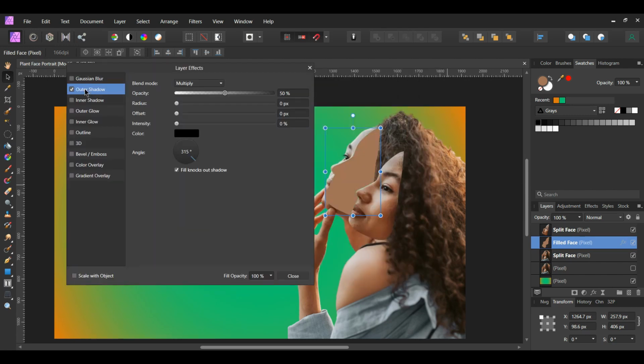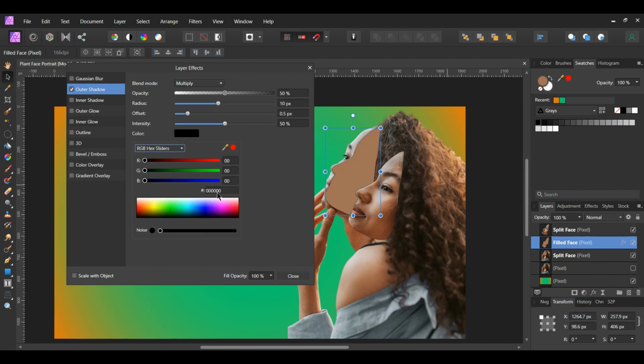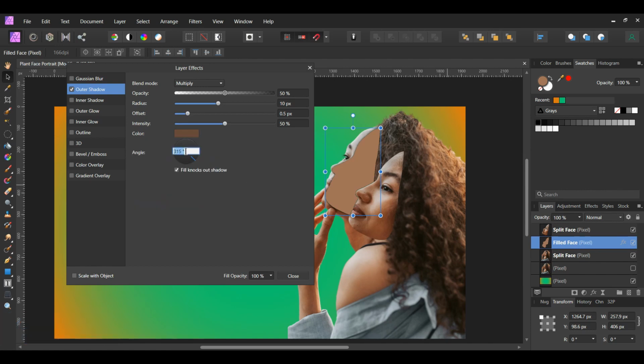Check the outer shadow. Set the blend mode to multiply, opacity to 50%, radius to 10 pixels, offset to 0.5 pixels, intensity to 50%. After that, go to color and set it to the following hex code, 684939. Set the angle to 135 degrees.